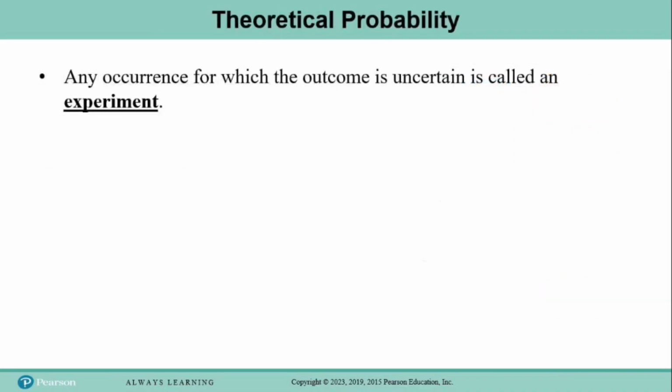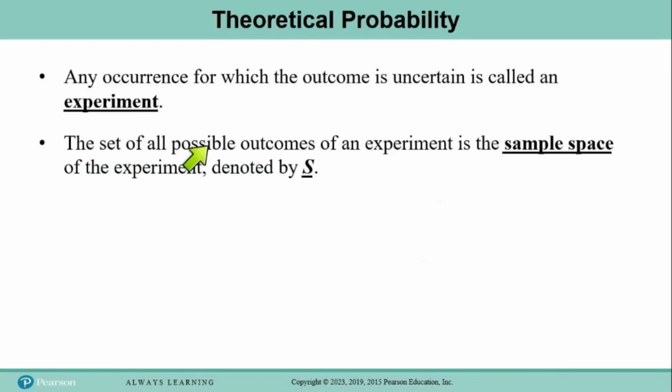Now let's get a little bit of probability vocabulary. So we need to know what some of these words mean when we see them in a problem. Any occurrence for which the outcome is uncertain is called an experiment. I don't want you to think of an experiment like a scientific experiment, but just something where the outcome is determined by chance. For example, flipping a coin is an experiment because you don't know if it will come out heads or tails. Rolling a die is an experiment because you don't know which number will come up, so that means the outcome is uncertain, so that makes it an experiment.